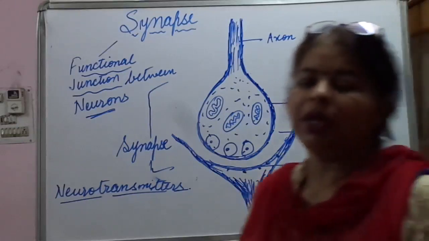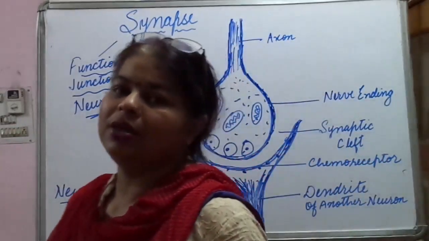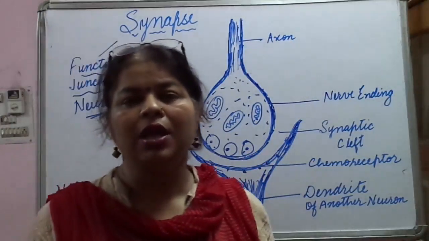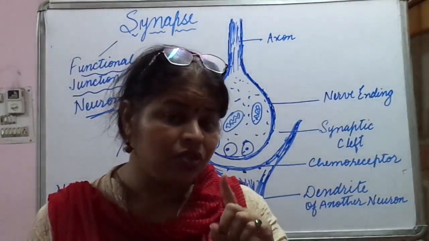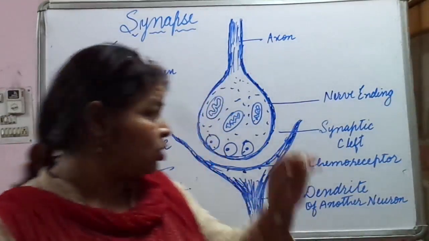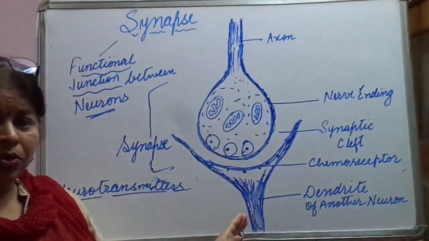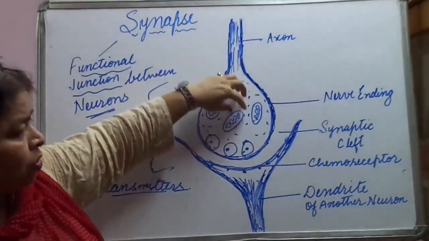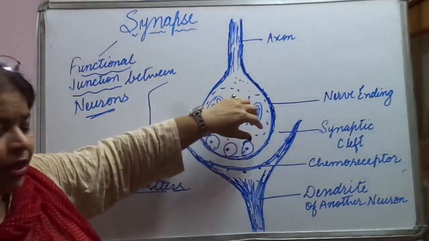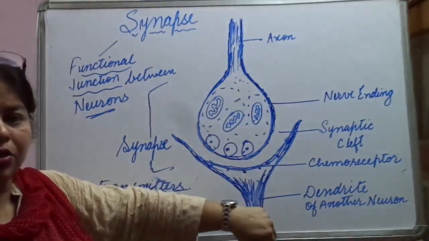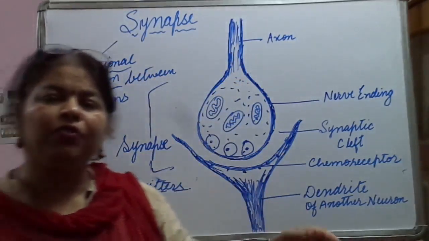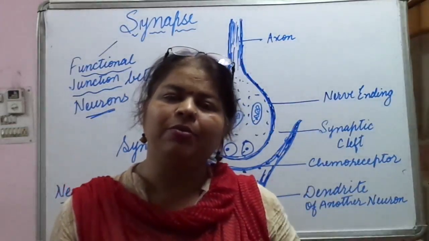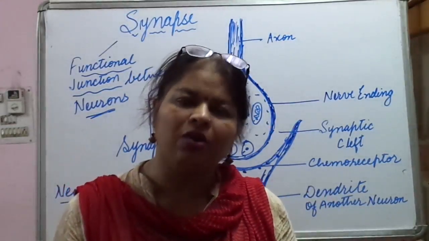Okay, so in this way the nerve impulse is traveling across the neurons, and because it is traveling only in one direction, it's only one-way traffic. Okay, not like the reverse can happen. It will always be from one neuron's nerve ending to the dendrite of the other neuron, or maybe the other part wherever it is terminating. It can be muscles, glands, or any other organ.